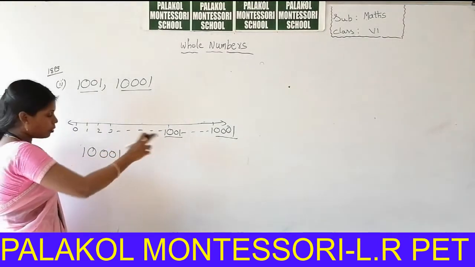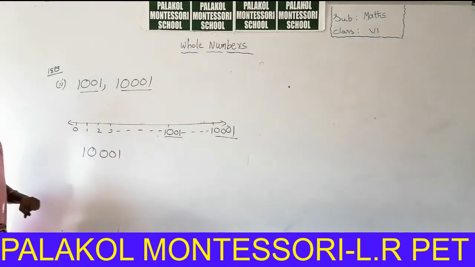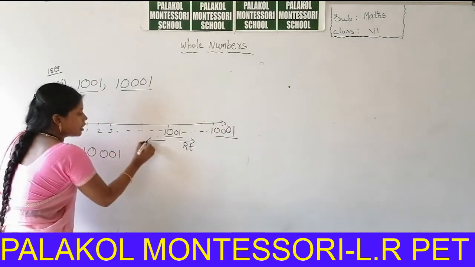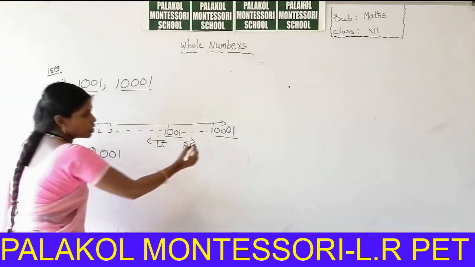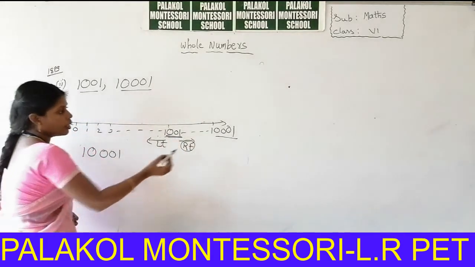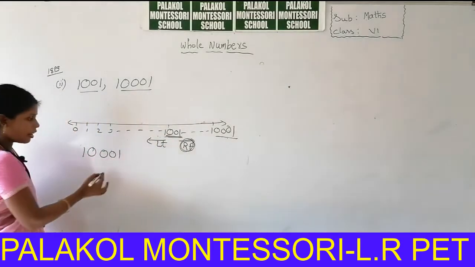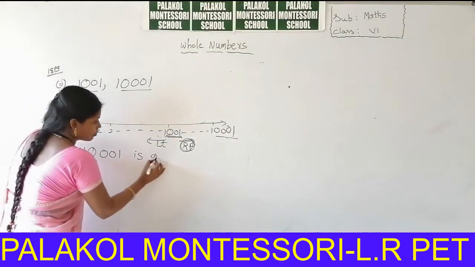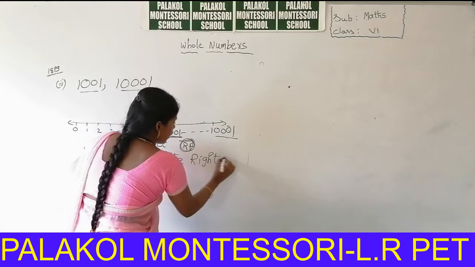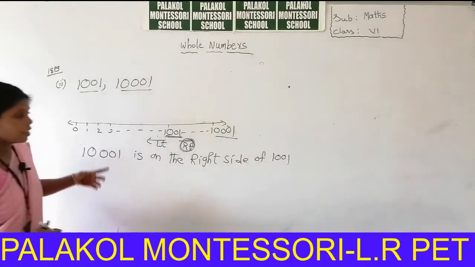So now you can write the position of 10,001 on the number line. So in 1001, this is the right side and this is the left side. So the position of 10,001 is on the right side of 1001. So you can write 10,001 is on the right side of 1001. So this is very easy, students.